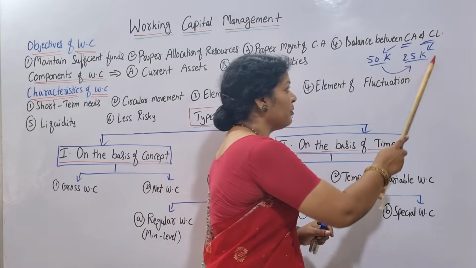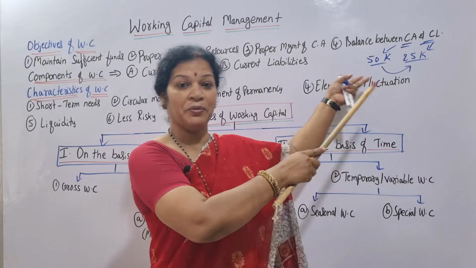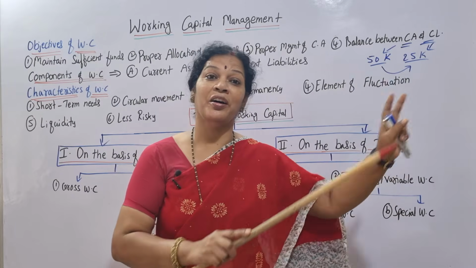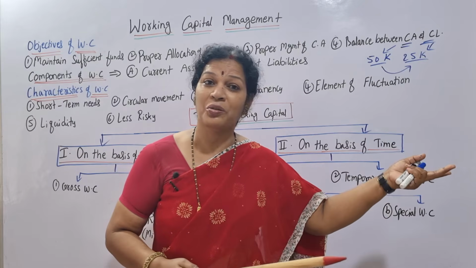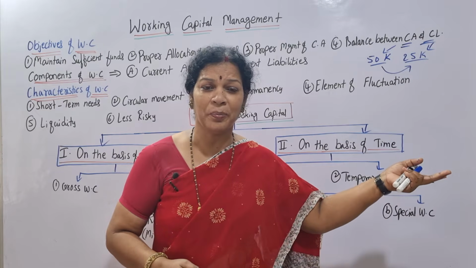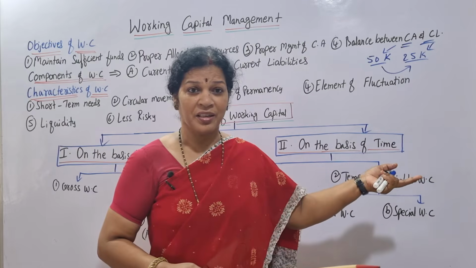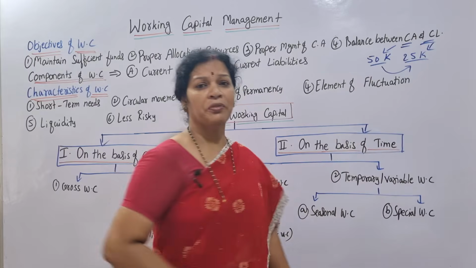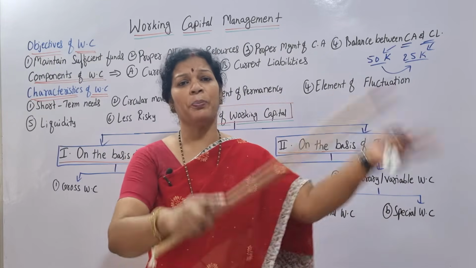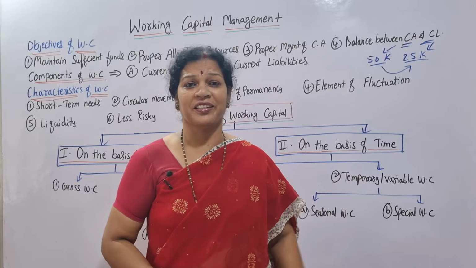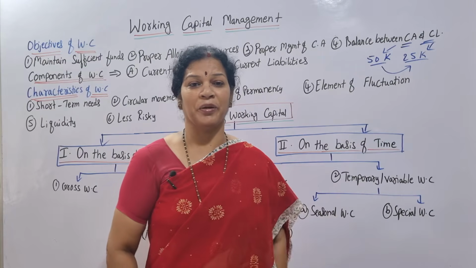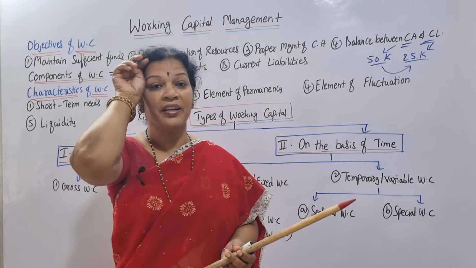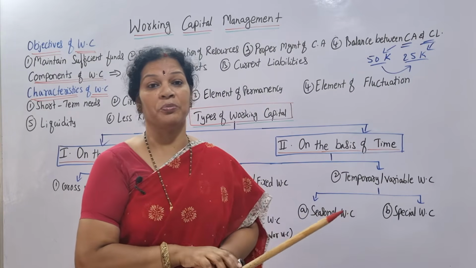Suppose this is also 50k. Current assets are 50k, current liabilities are 50k. Entire current assets are gone to pay the current liabilities. No balance, not maintaining properly. Sometimes current liabilities are assumed at 70k, whereas current assets are 50k only. You pay 50k, still 20k is there, then the company is not maintaining properly. So that is why you have to be very careful. Balance between the current assets and current liabilities is one of the important objectives.